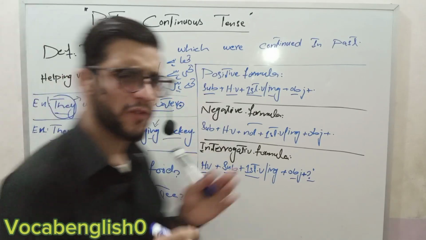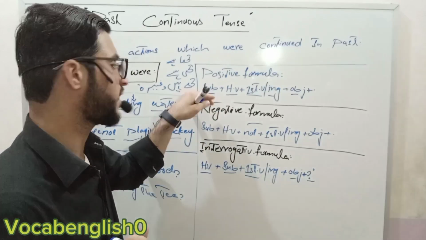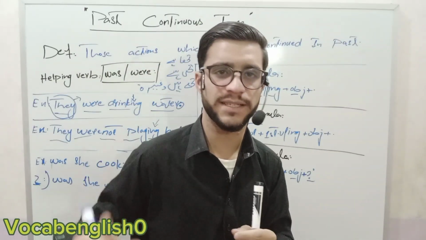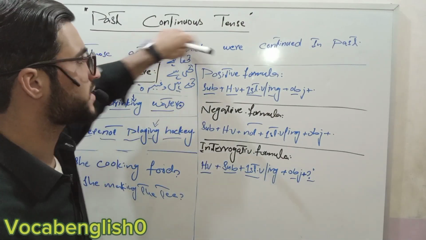So a lot of people are identifying the tense by Urdu identification. Which tense is this? So this is the past continuous tense.